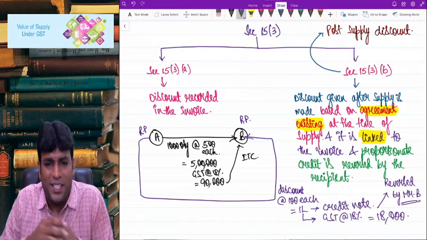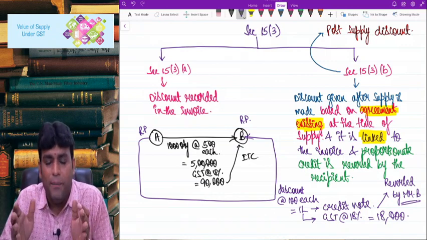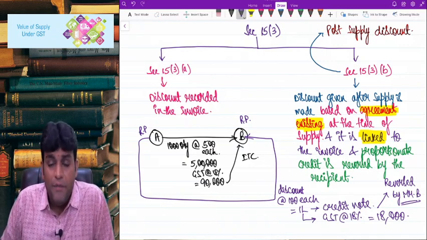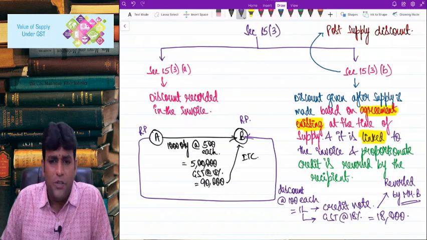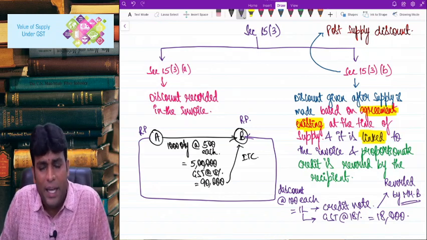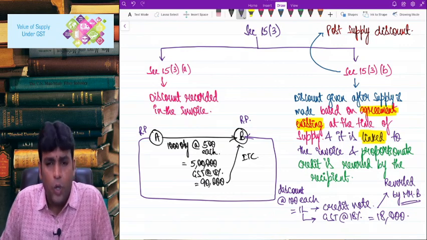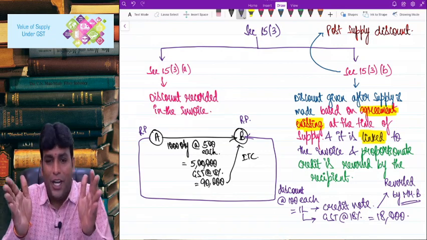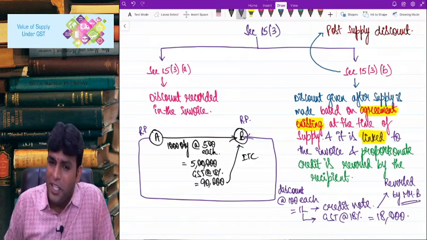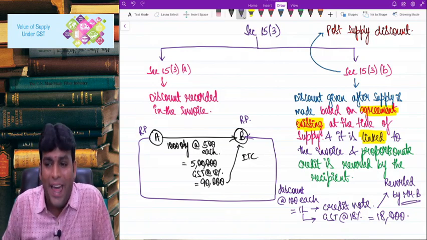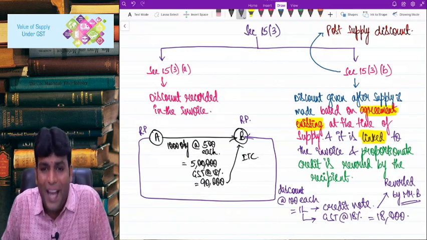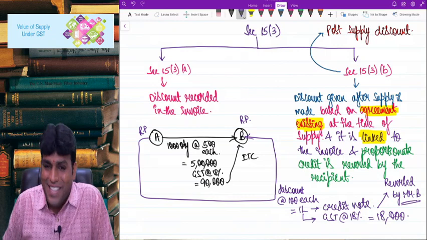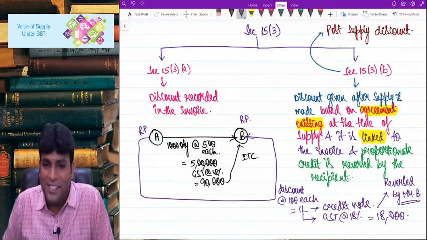And I wanted to revise all this once again because it's very important, and this revision will help you out to become more perfect in the concept. And which section deals with value of supply, friends? Section 15. 15.1 says value of supply should always mean transaction value. It refers to price paid or payable when supplier and recipient are not related and the price is sole consideration. 15.2 talks about inclusions to transaction value. 15.3, right in front of you, exclusions from transaction value. 15.4, if transaction value is not acceptable, we'll go to rules. 15.5, in case of certain notified supplies, we'll always go to rules. That's it. That is the story of section 15, value of supply.